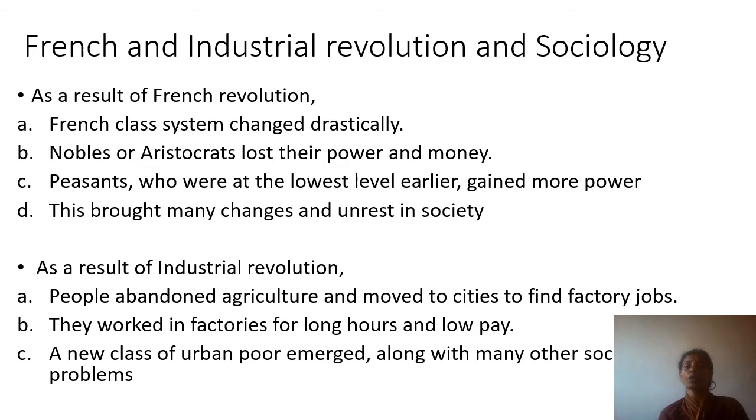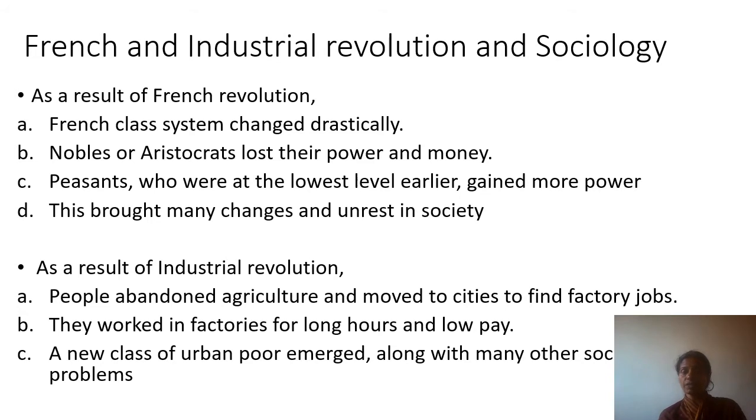Nobles or aristocrats lost their power and money because there was a revolt. Peasants, who were at the lowest level earlier, that is the commoners, gained more power. This brought many changes and unrest in society.